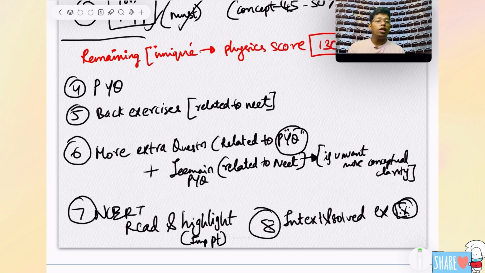I am going to mark the important lines which can be asked for NEET 2025 as assertion-reason, statement questions, or numericals also, whichever is possible from NCERT. What are the important things you should solve in NCERT? Every type of question I have marked. Only the things which I have marked, definitely you should study. I can guarantee you that nothing will be left out of my notes in which I have marked important lines in NCERT. Don't need to worry. I have given a guarantee. Definitely you can follow.